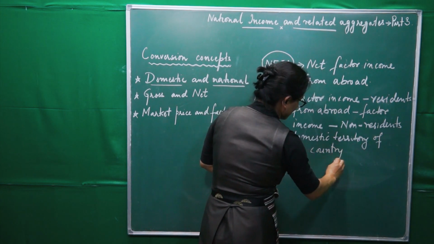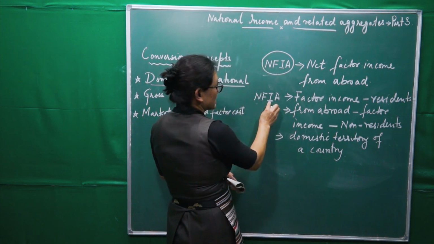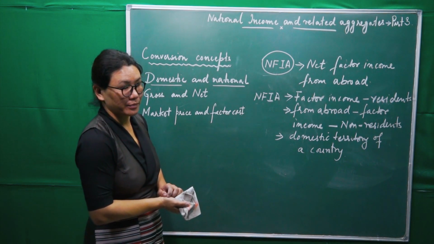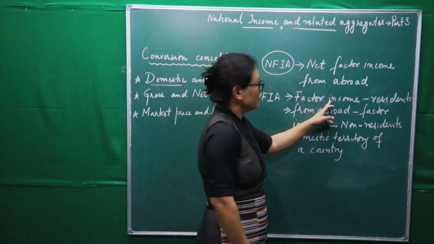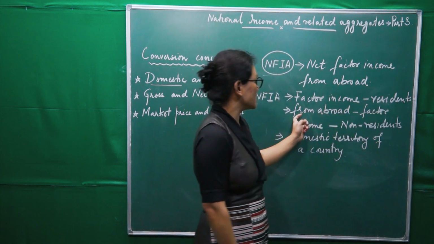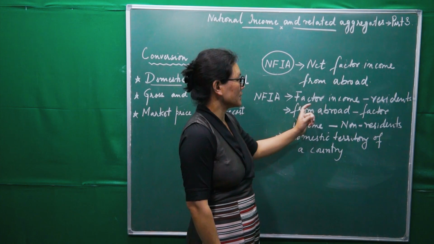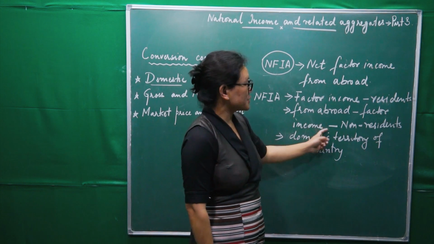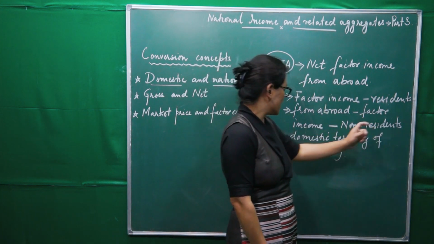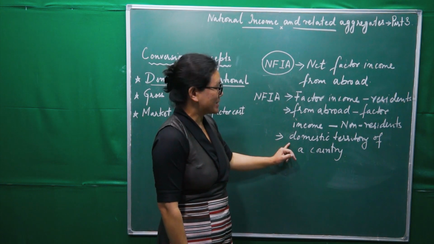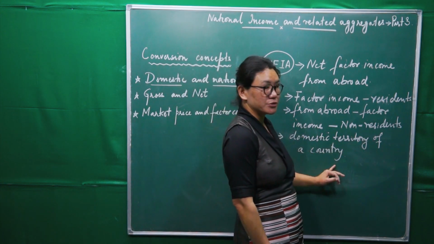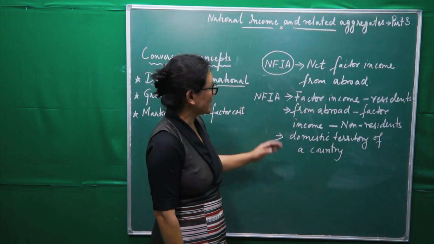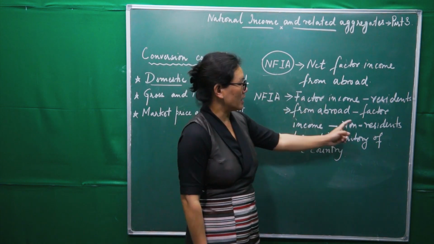This is called net factor income from abroad. Now see here, what is it? It is the factor income which is earned by residents of a country from abroad minus factor income which is paid to non-residents who are working within the domestic territory of a country, called net factor income earned from abroad. Or straight away we can say it is the difference between this and this one.